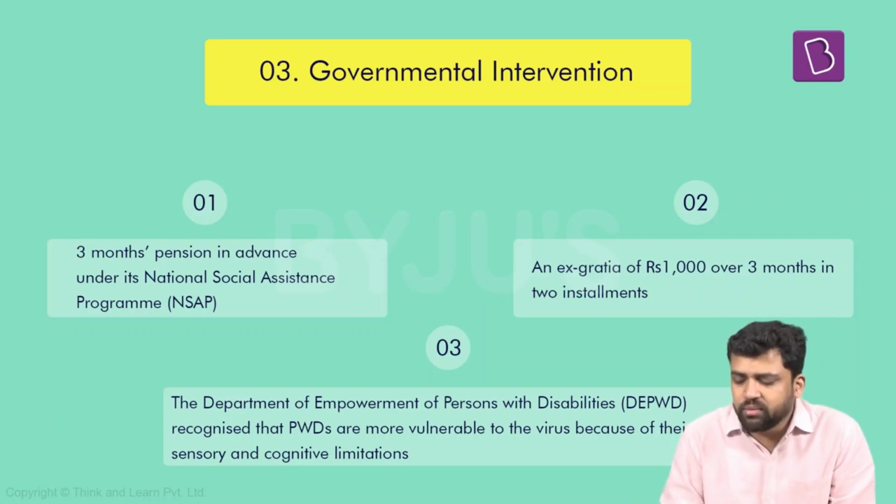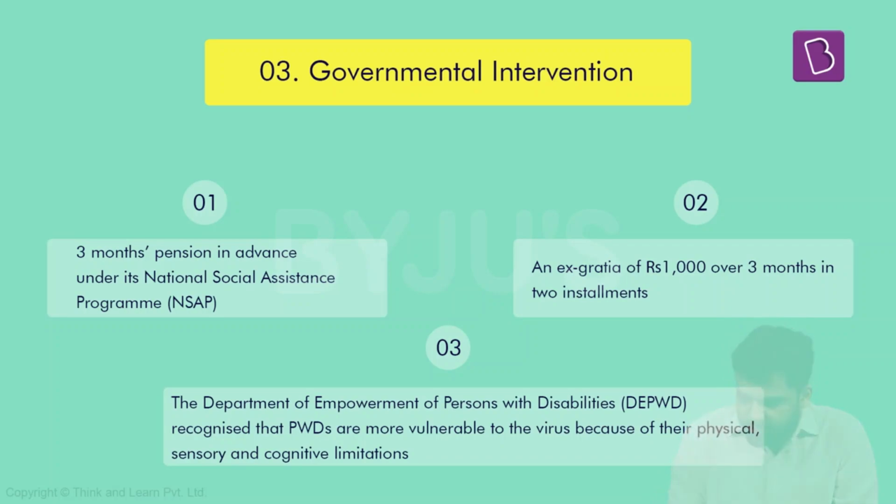Now, what the government did was provide 3 months of pension in advance. So whatever pension was supposed to be provided to people with disabilities over the next 3 months was provided in advance. Apart from that, an ex gratia of 1,000 was also provided in 2 installments. And the Ministry of Health and Family Welfare also issued different kinds of advisories. The Department of Empowerment of Persons with Disabilities recognized that PWDs are more vulnerable to the virus because of their physical, sensory, and cognitive limitations.